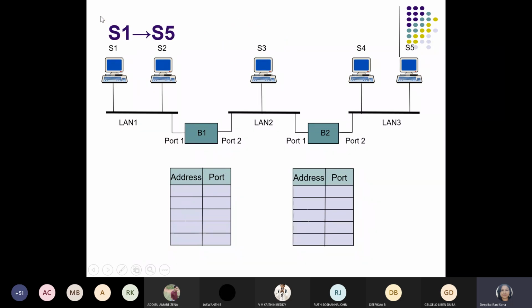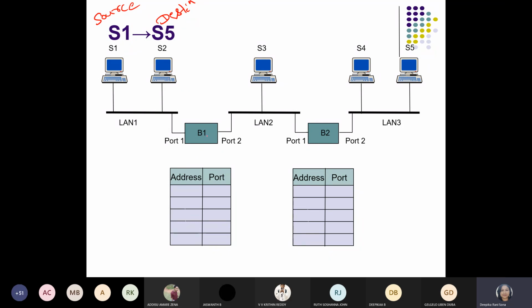Okay, as an example, let's take the case of S1 and S5. Suppose station S1 wants to connect with S5. So S1 is called the source station, and S5 is called the destination station.